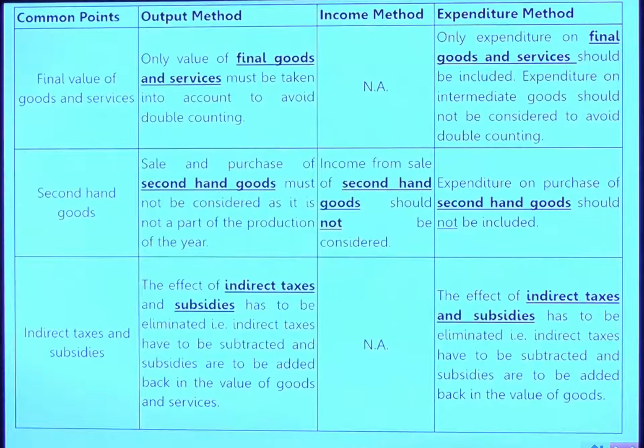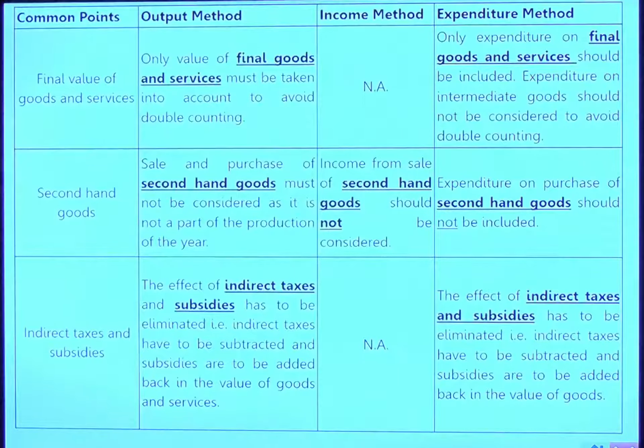So the output method, as I said, is the total production of final goods and services, and the income method is how much they have received. Expenditure method is how much I have expended while producing the goods or giving the services. So for the final value of goods and services, in the output method only final goods and services are taken and not WIP, so double accounting is not done.